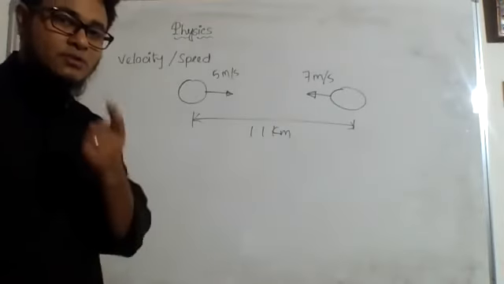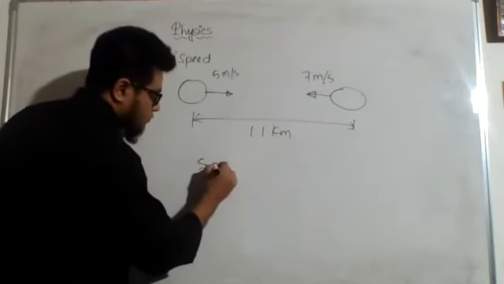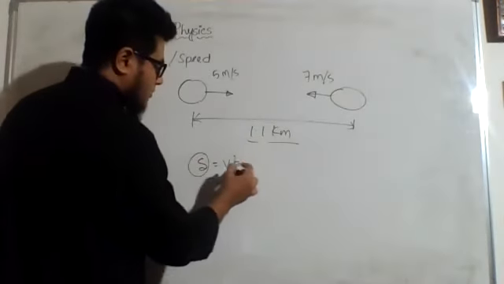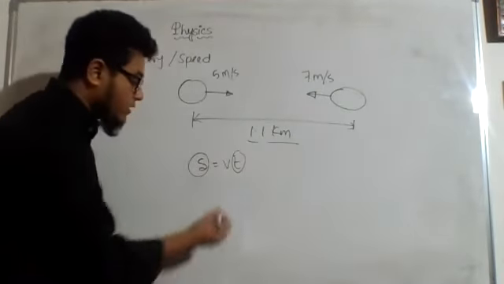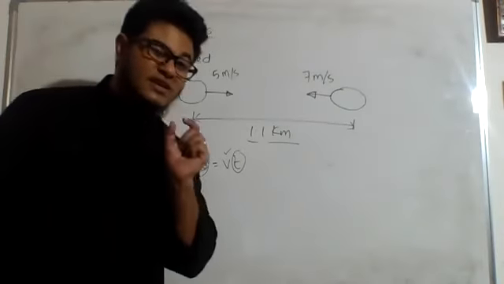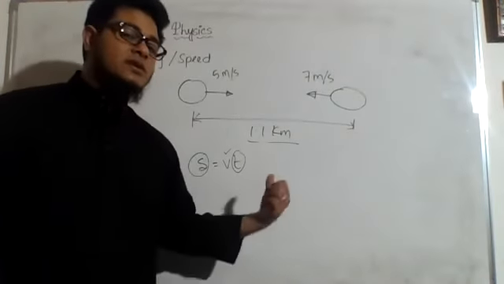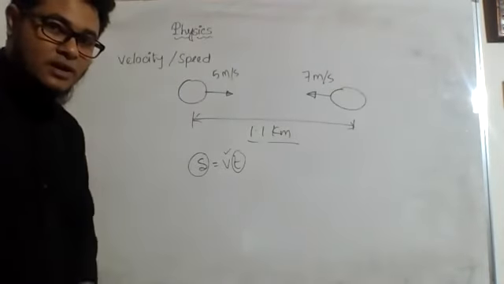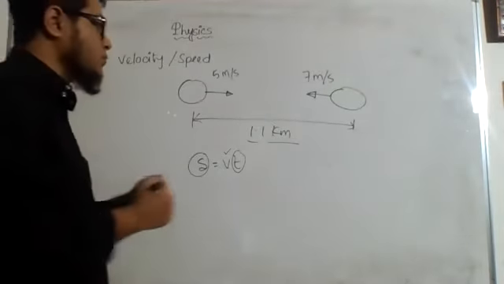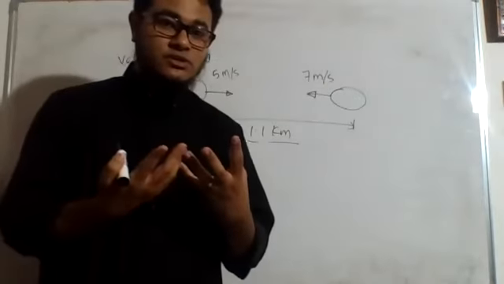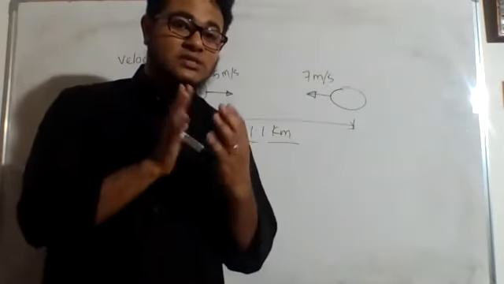So we solved this problem using s is equal to vt. Now s is the distance between them, and time we have to find out. What is the value of velocity? We used relative velocity. Now what is the relative velocity in this case? 12 meter per second. 12, very good, because both of them are coming towards each other, so both of them are contributing to reduce the distance between them, right?